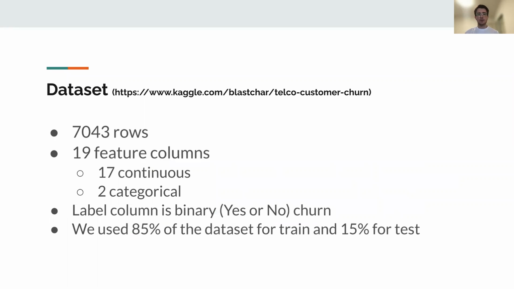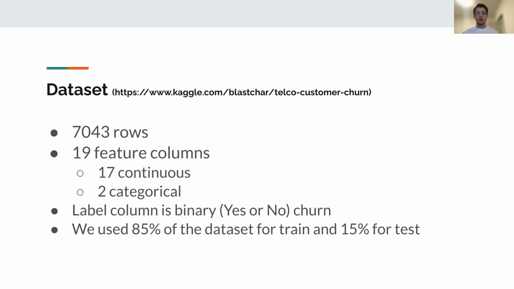For analyzing this question, we chose a dataset from Kaggle. This dataset has around 7,000 rows and 19 feature columns. 17 are continuous columns and 2 of them are categorical. The dataset also has only one binary label, that is yes or no, indicating if the customer churned or not.